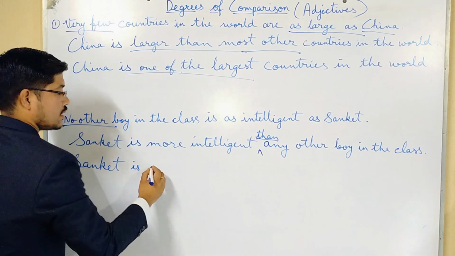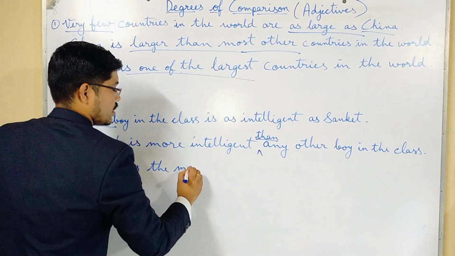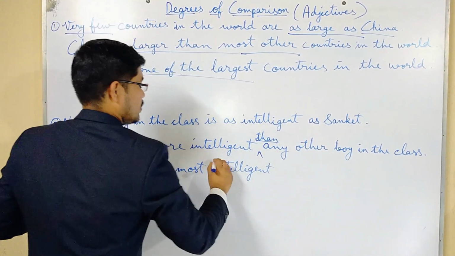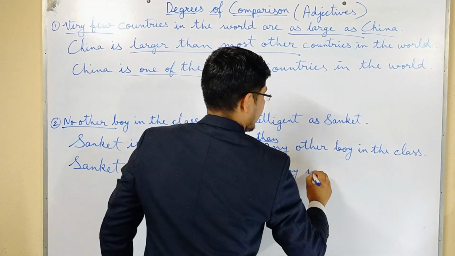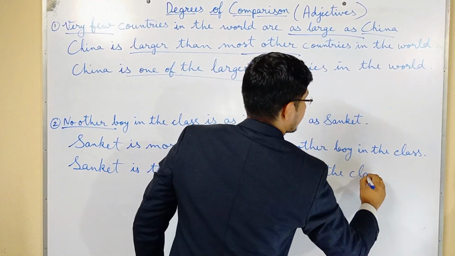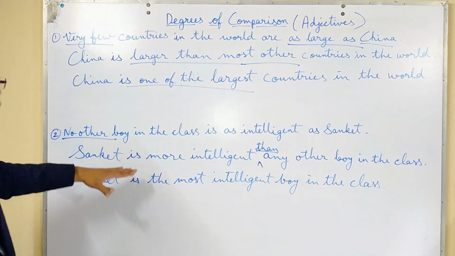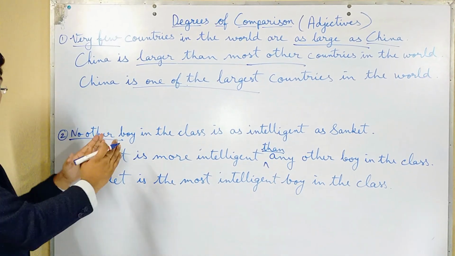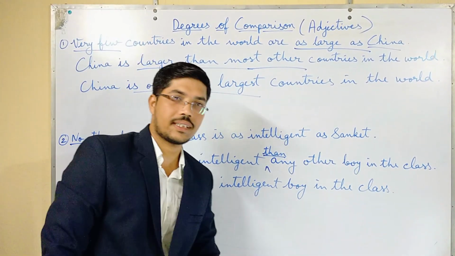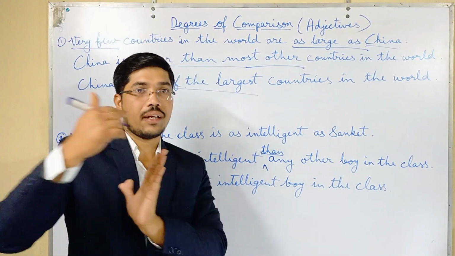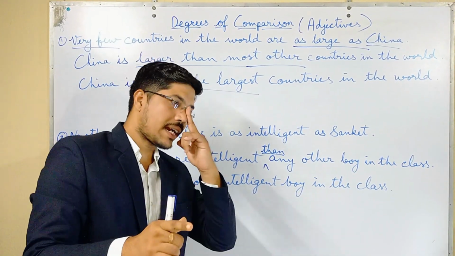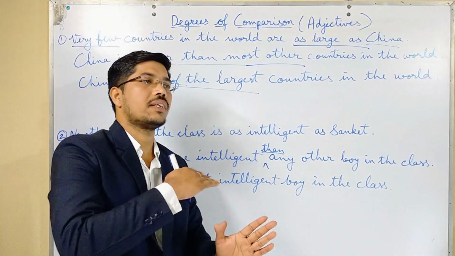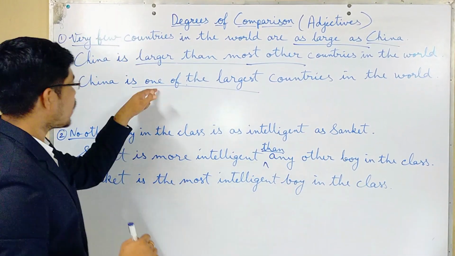Sanket is the most intelligent boy in the class. I hope you are understanding. Just remember all the changes I have said. First of all, divide the degrees into two parts: the best and one of the best. The best means we are showing that he is the only best, and in one of the best we are showing that there are many like him. So these two are examples.